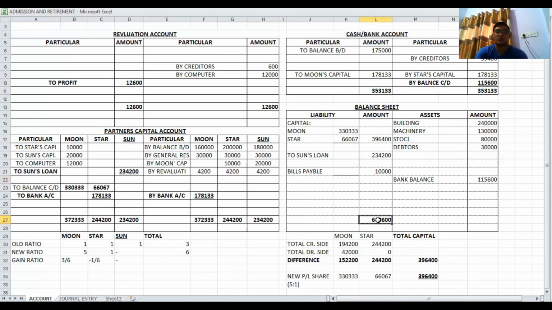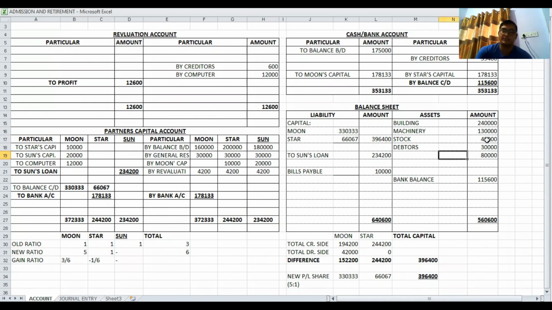At last, total of asset side is 6,40,600, and total of liability side is 6,40,600. Once I have to check the asset side. In the question, building value 2,40,000, machinery value 130, then after stock value is 45,000 and furniture value is 80,000.